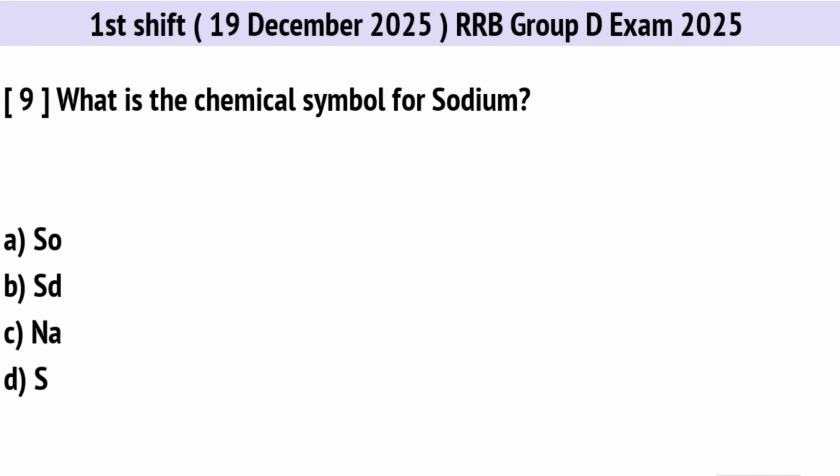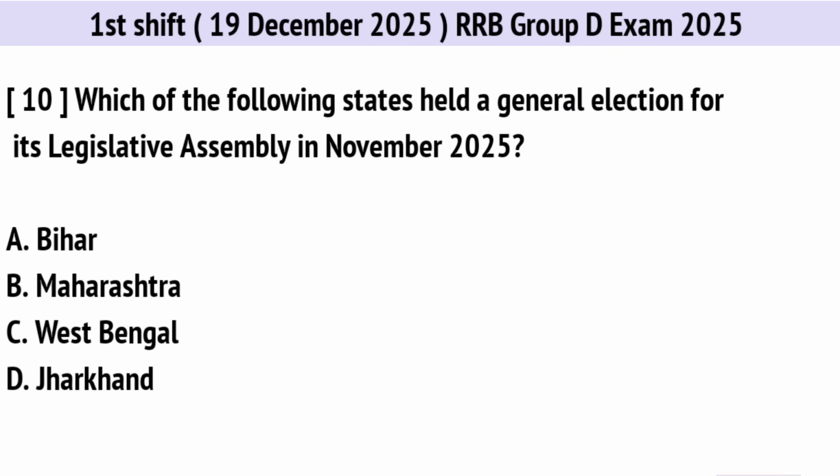What is the chemical symbol for sodium? Correct option is C. Na. Which of the following states held a general election for its legislative assembly in November 2025? Correct option is A. Bihar.